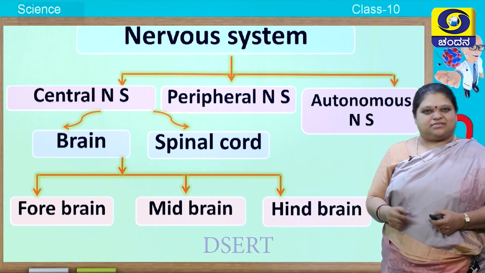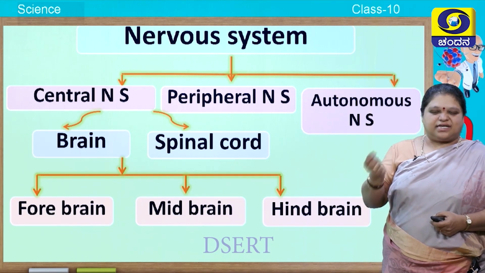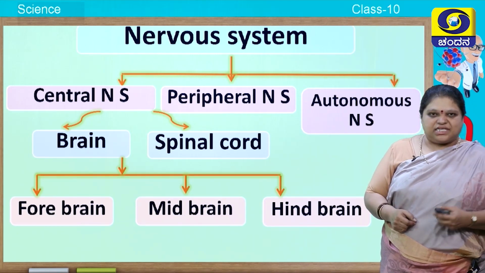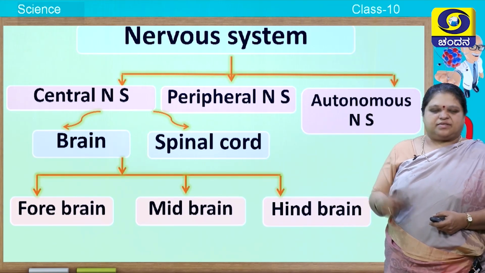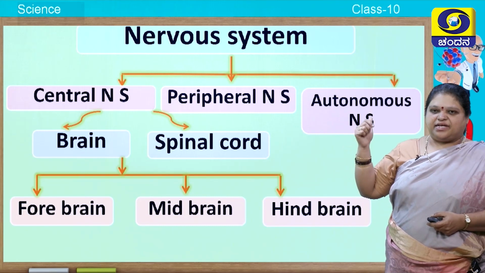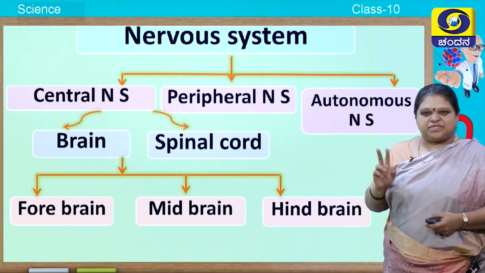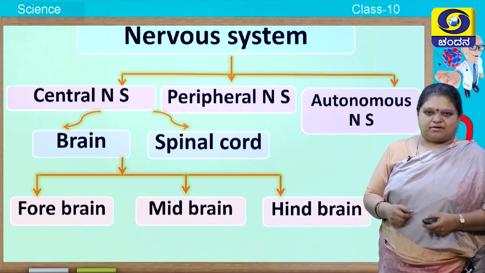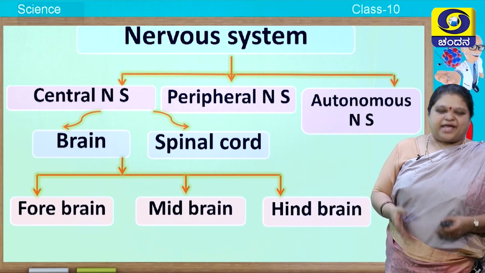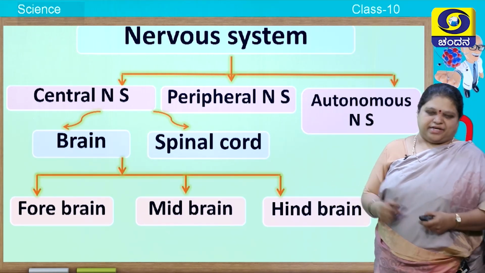This nervous system is basically of three types. One is the central nervous system or the CNS. We will go in detail about each one of them. Next is the peripheral nervous system and finally the autonomous nervous system. Central nervous system is made up of two parts, that is the brain and the spinal cord. And the brain is further divided into forebrain, midbrain and hindbrain.